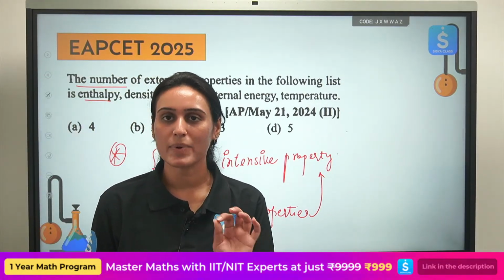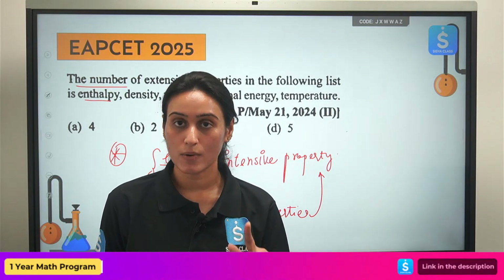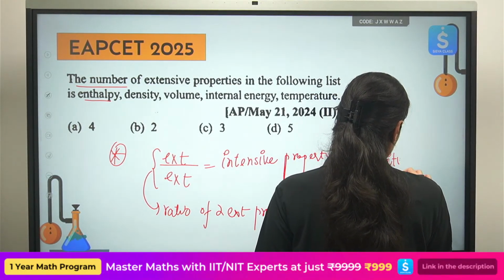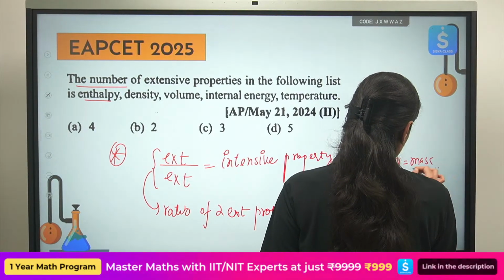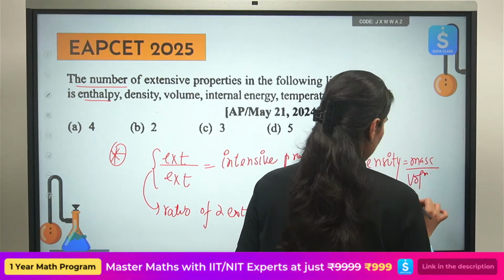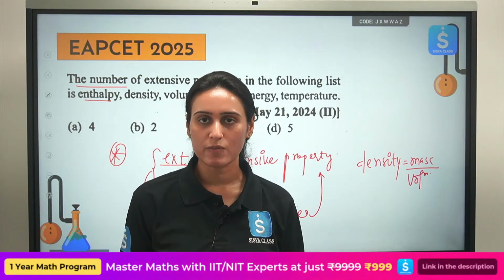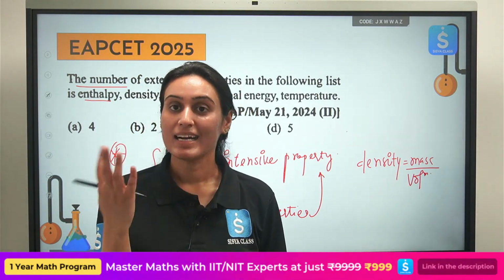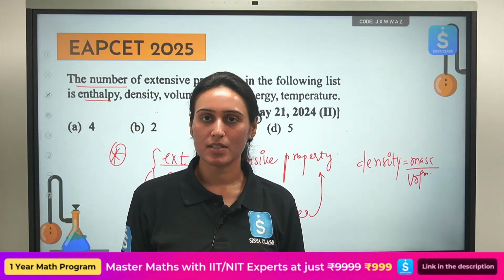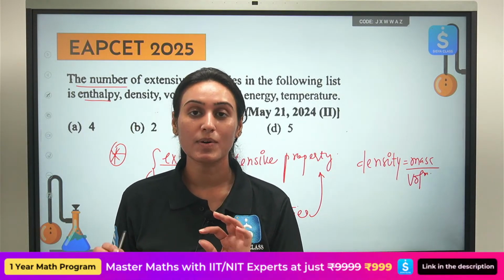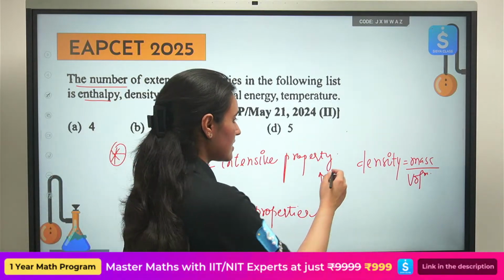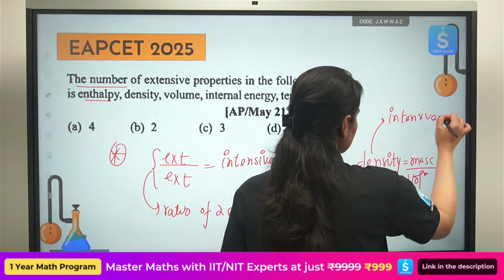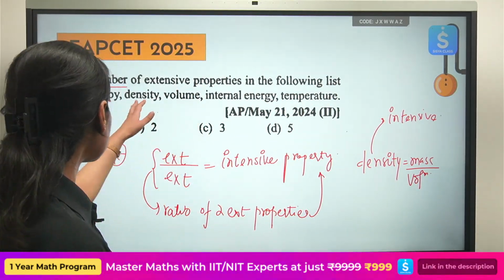I will give you one example. What is density? Mass over volume. Mass is extensive, depends upon the amount obviously. Volume is extensive, depends upon the amount. Ratio of the two, density. Density is intensive, does not depend upon the amount. Okay, so ratio of two extensive properties is always intensive property. So density is intensive. Mass and volume, extensive. Okay, so now see the options.